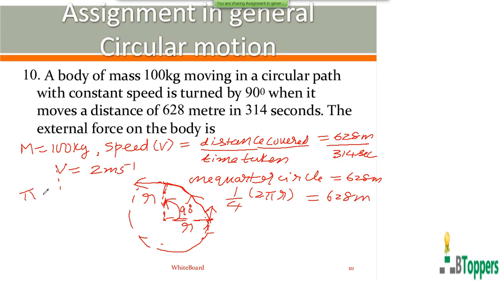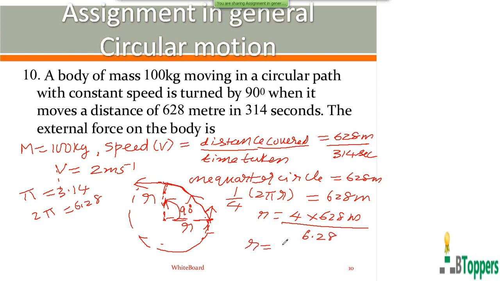As you must be knowing the value of pi, 22 by 7 or 3.14, so 2 pi is 6.28. So r is 4 into 628 meter by 2 pi, and 2 pi is 6.28, so you get r equal to 400 meters.